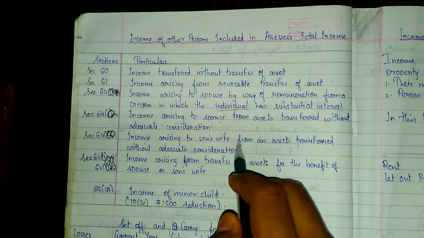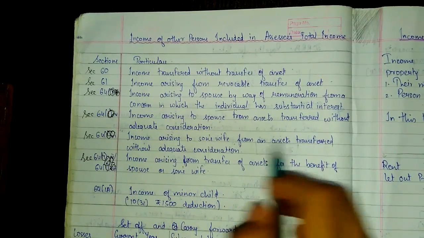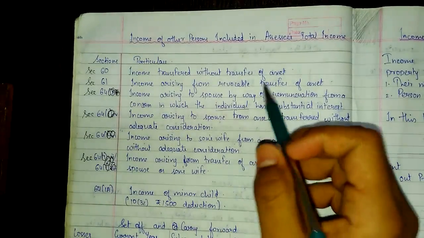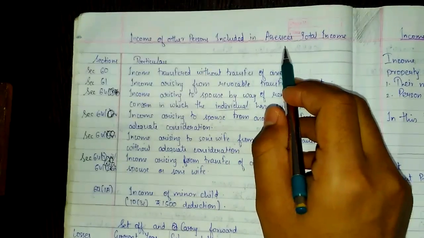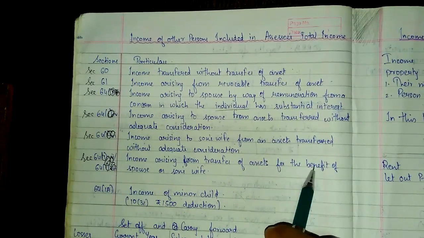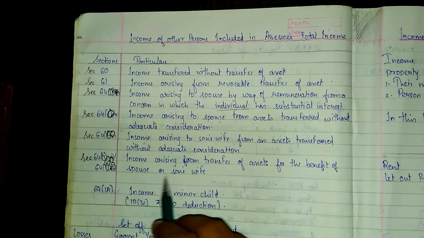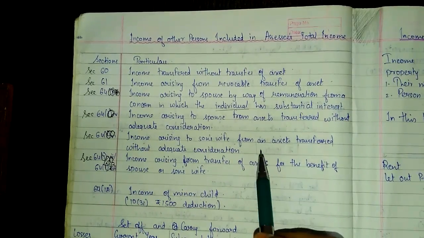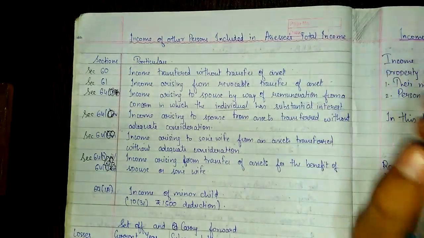Income arising to the son's wife from an asset transferred without adequate consideration, then such income will be added into the SSC's total income. Income arising from the transfer of asset for the benefit of the spouse or son's wife, then such income arising from the transfer of that asset will be added into the SSC's total income.